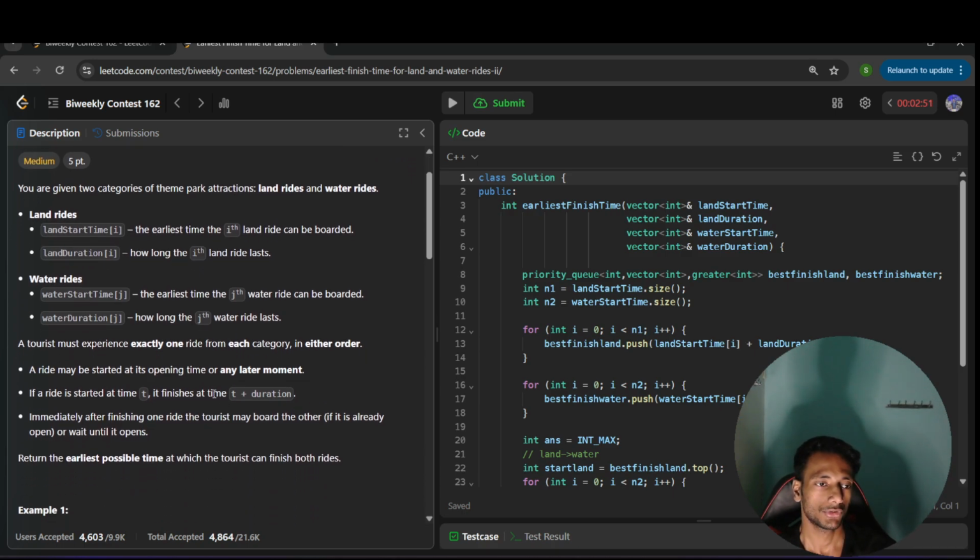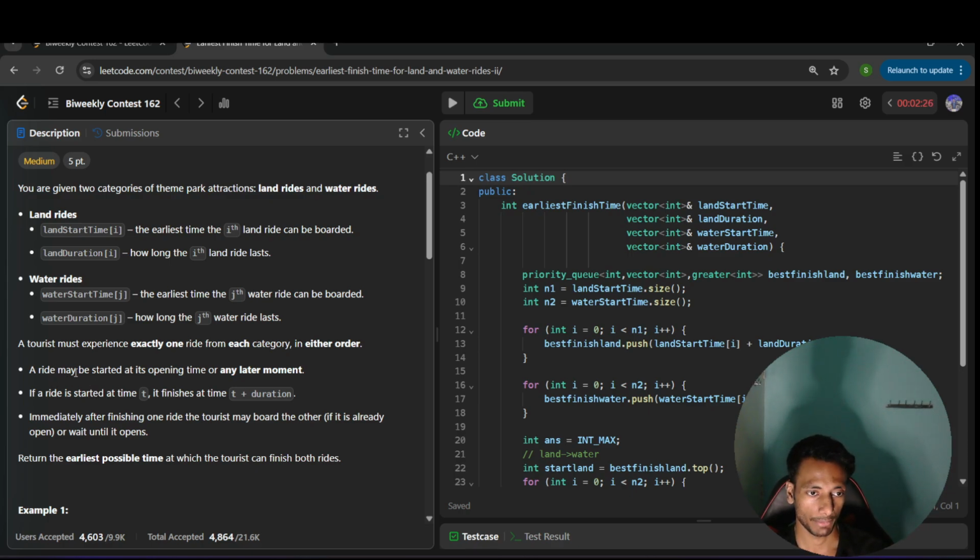A tourist must experience exactly one ride from each category, in either order. That means they want to experience both rides, one land ride and one water ride, and it can be in any order. They can first ride on the land and then the water ride, and the reverse is also possible: first water, then land.